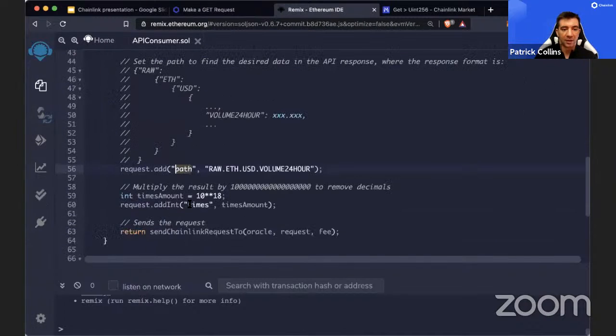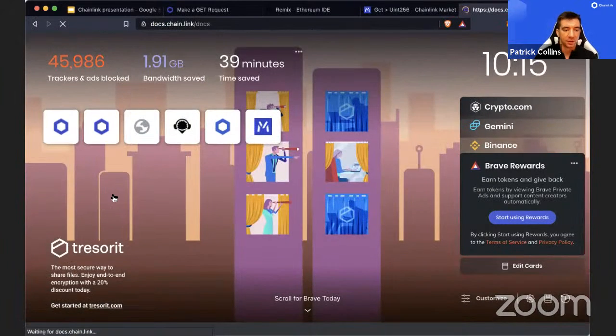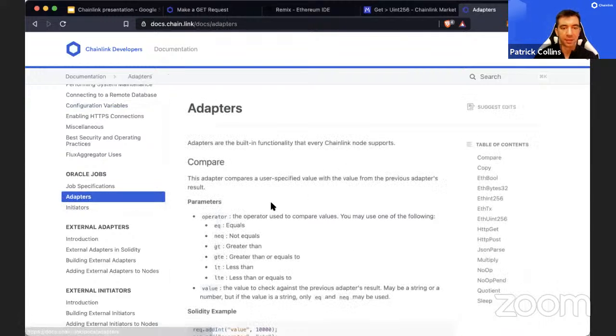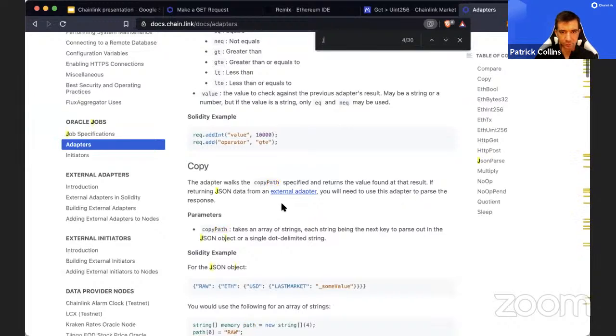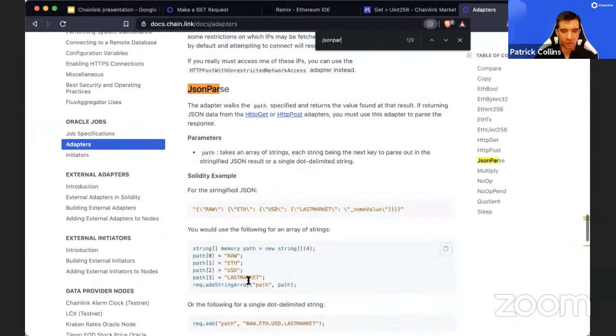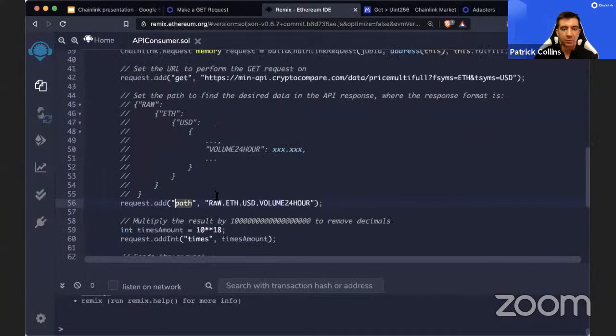where you can learn more about the adapters in the documentation. We'll go down to adapters here. Then there's one for path for JSON parse. And to do it, we add this path keyword. So we're going to add path raw FUSD 24 hours. So this walks down the JSON result and gets just the value that we want.